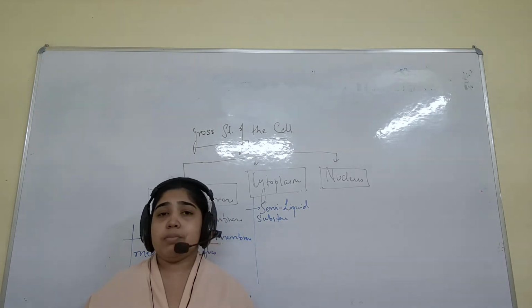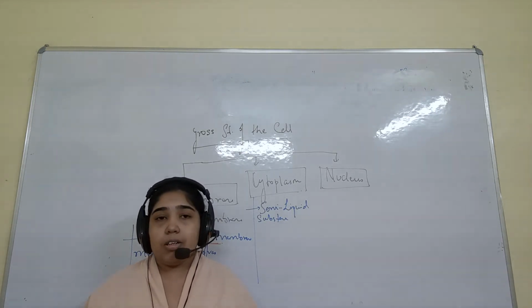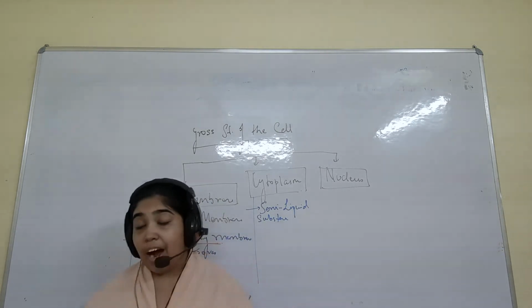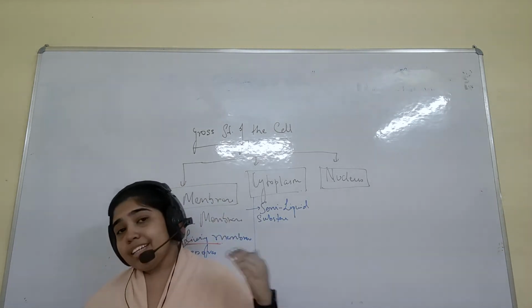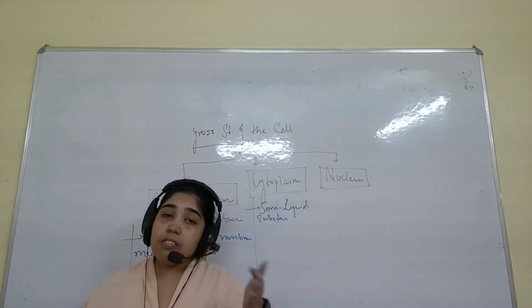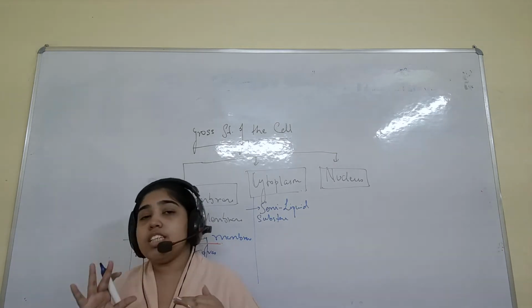Next you have to understand that in this cytoplasm itself we have a liquid-type part, which is the part of the cytoplasm other than the organelles. It's called the cytosol. The part of the cytoplasm where organelles are not present.